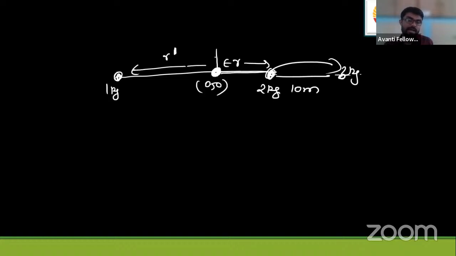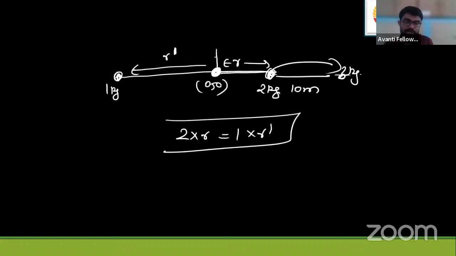Okay. And let me keep it R dash. So first of all, write like this: 2 kg into R, 1 kg into R dash is the initial picture, when I'm keeping my coordinate system on the center of mass initial location. Now, this is R and R dash. So the relation between R and R dash will be like this: twice of R will be equal to R dash.